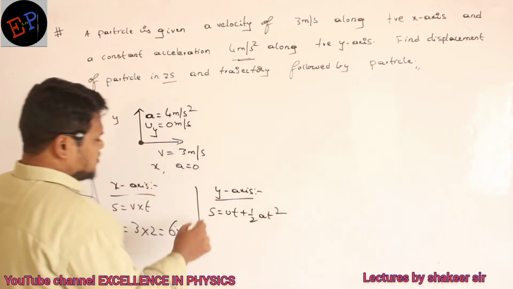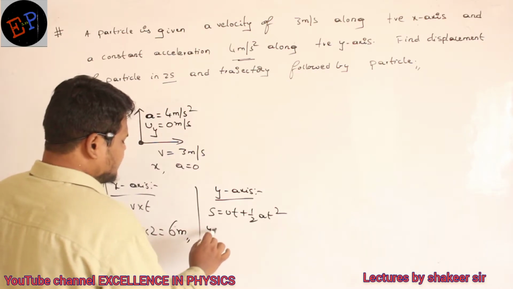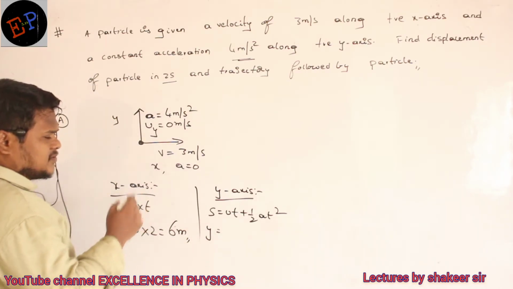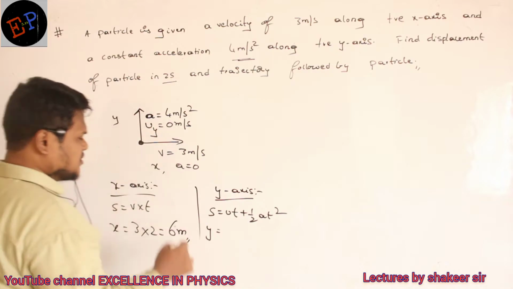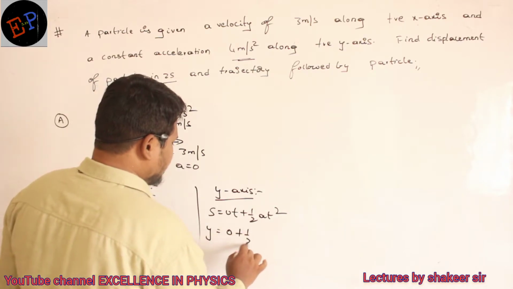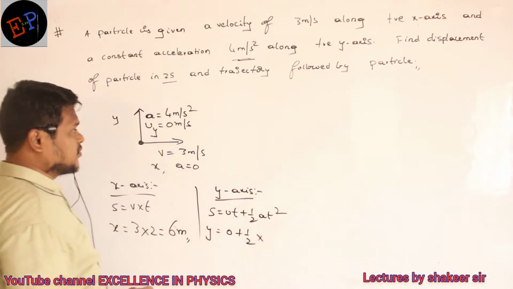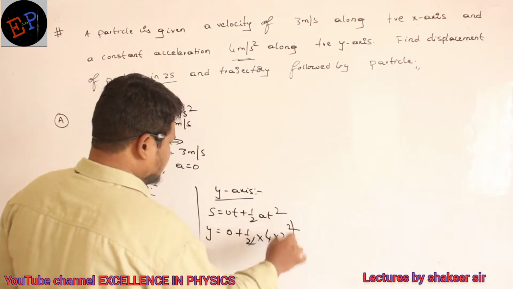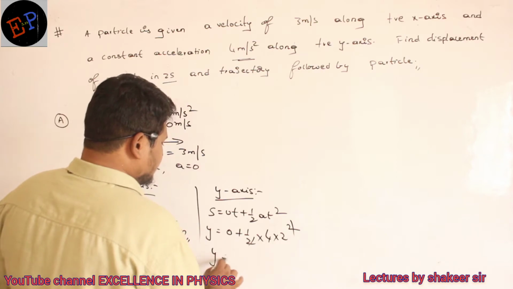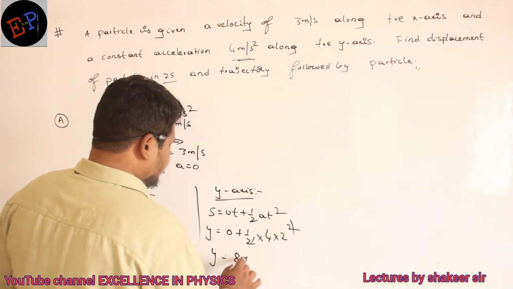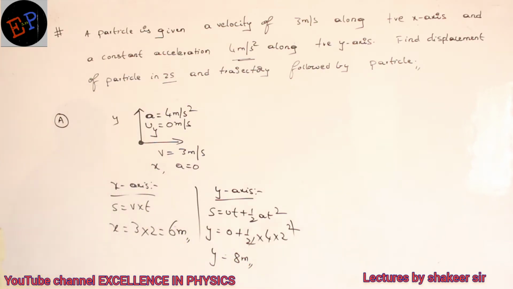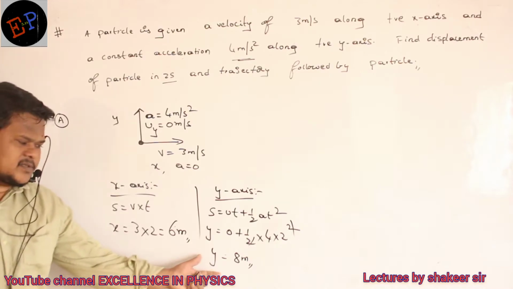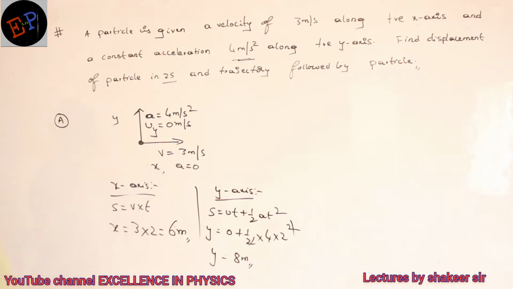So instead of s, I will write y. Initial velocity along y-axis is 0. Half into acceleration 4 into time 2 square. So the 2 and the square get cancelled. So y is equal to 8 meters. Clear now? So displacement along x-axis is 6 meters, displacement along y-axis is 8 meters.